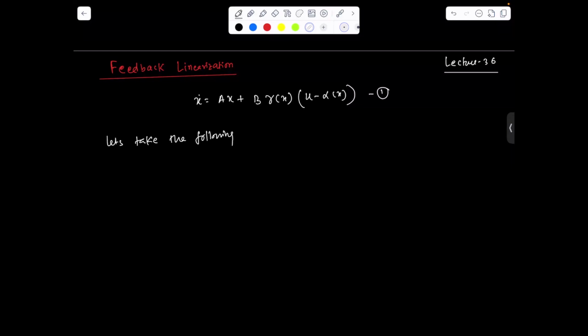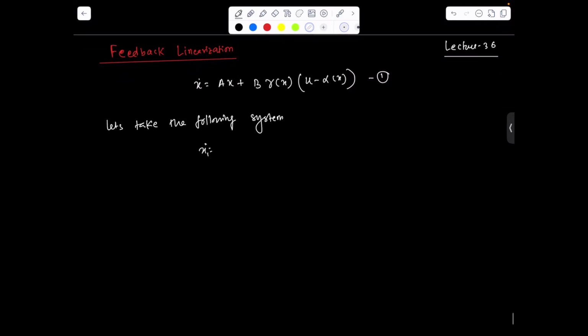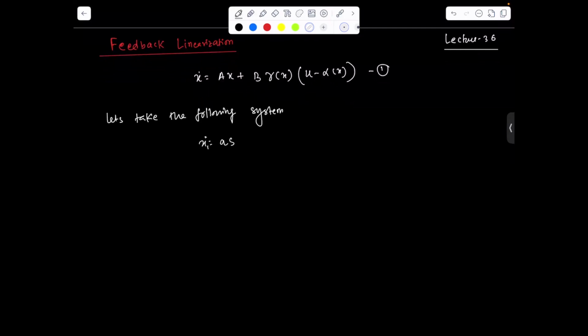Following system, x1 dot equal to a sine x2 and x2 dot equal to minus x1 squared plus u. And here our motivation is how we can design the control u, which is going to control the states x1 and x2.